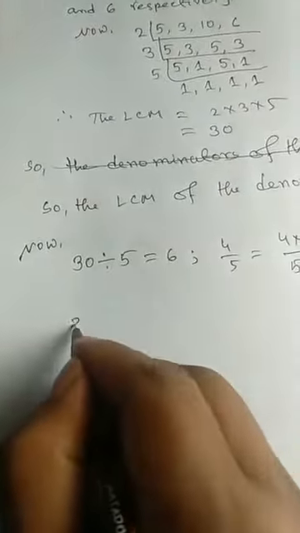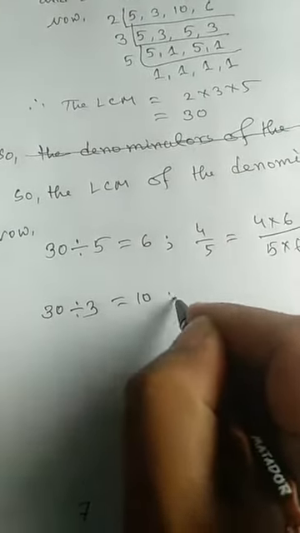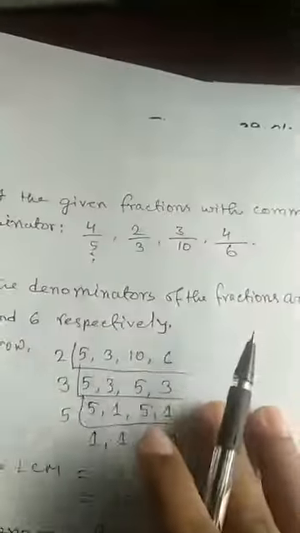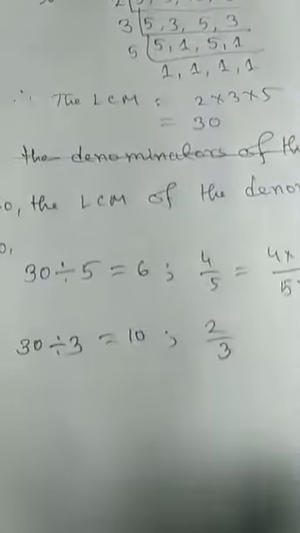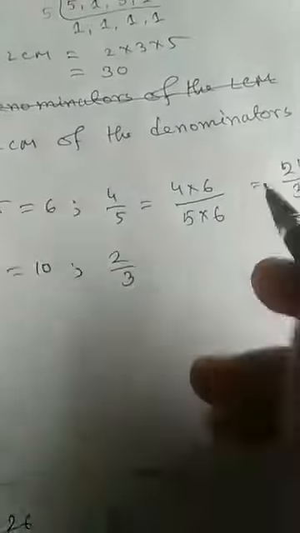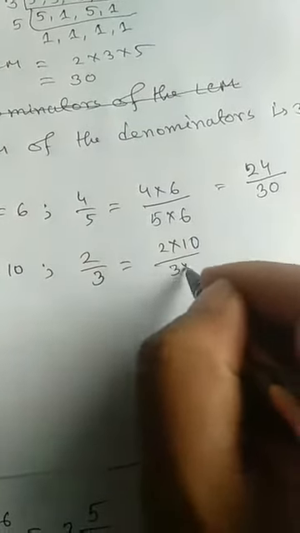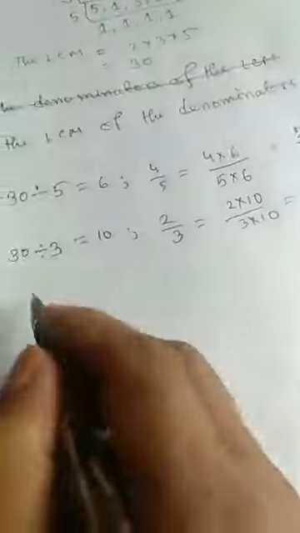Have you understood? Like that, divide 30 by 3 and the result will be 10. So write the second fraction, 2 by 3, and multiply 2 into 10 by 3 into 10, and the result is 20 by 30.